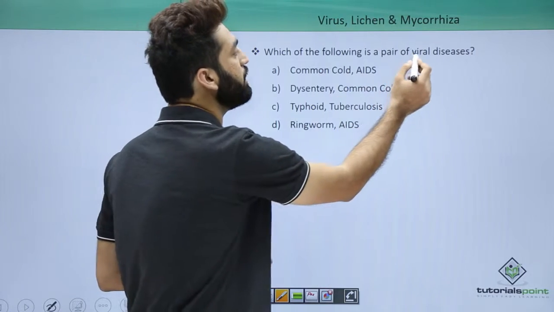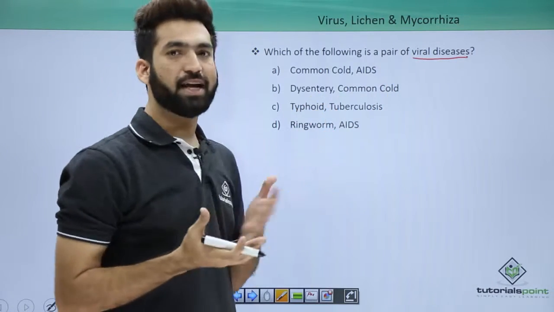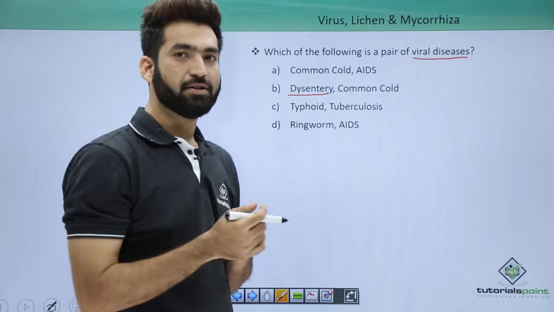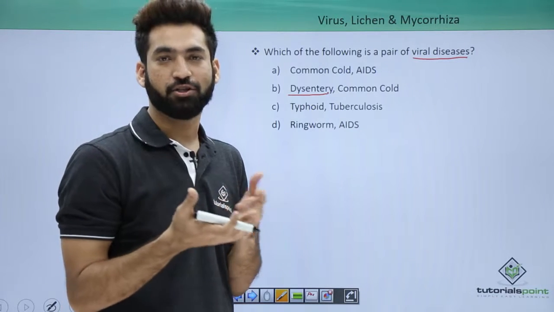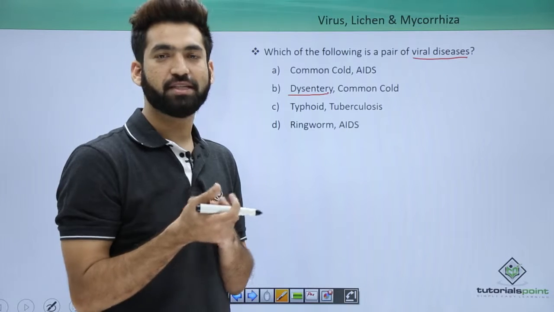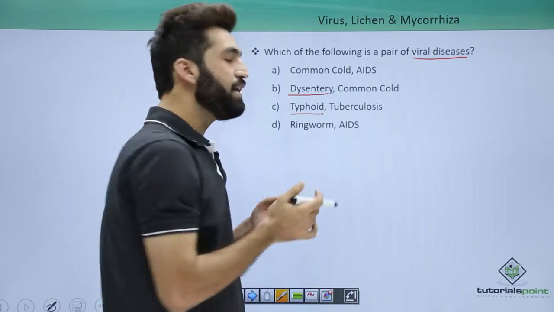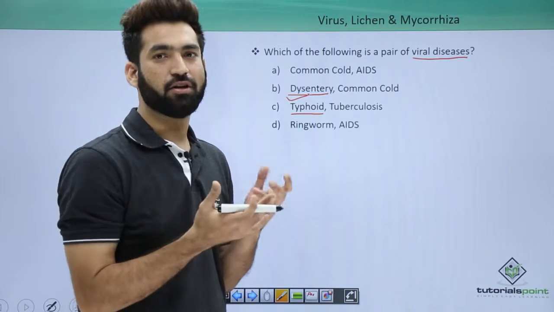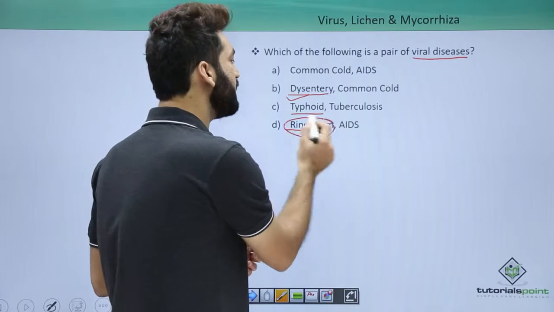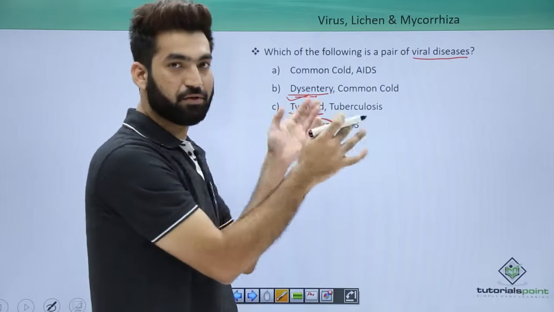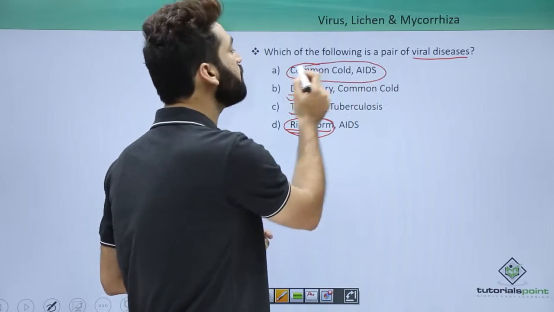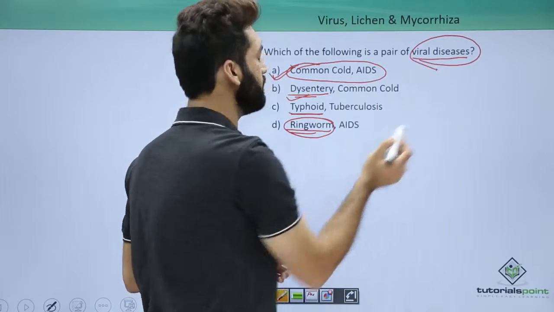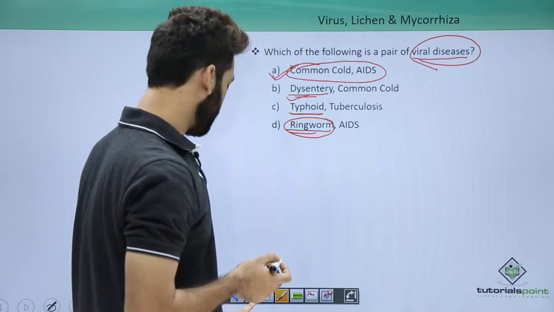Which of the following pair is a viral disease? See, many times you may not get the correct option directly, but keep on eliminating the odd choices. Dysentery may be a protista disease, like a protista member causes dysentery. When you talk about typhi, I've told you about Salmonella typhi. Dysentery is also caused by a bacterial member, but not the virus. Ringworm is basically a fungal disease. So you cannot consider these answers. When you talk about common cold and AIDS, AIDS is the HIV virus and you have a common cold virus. Both of these diseases are caused by viruses. So the correct answer is common cold and AIDS.